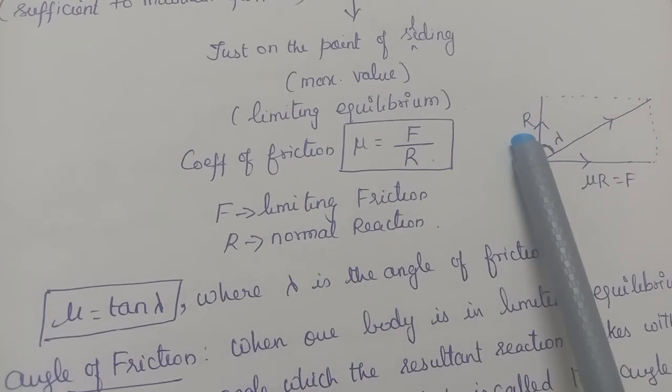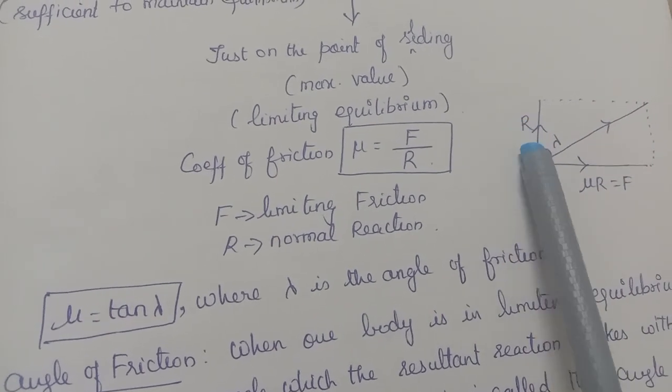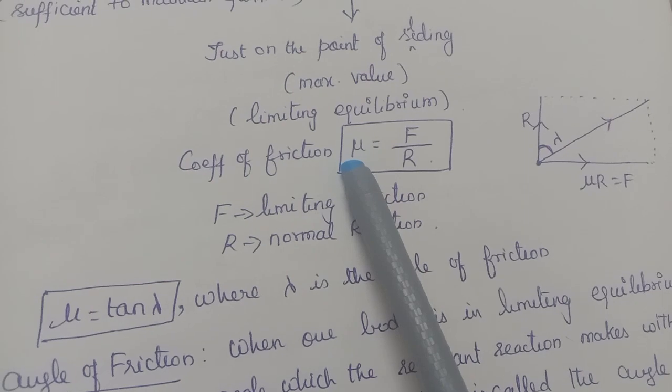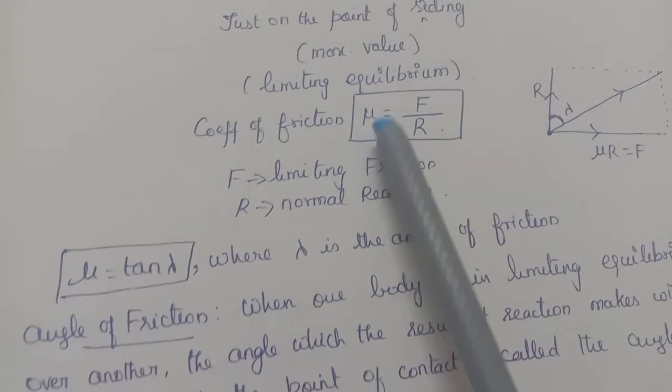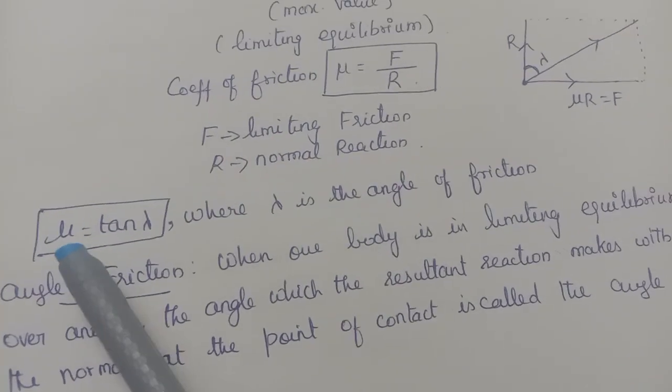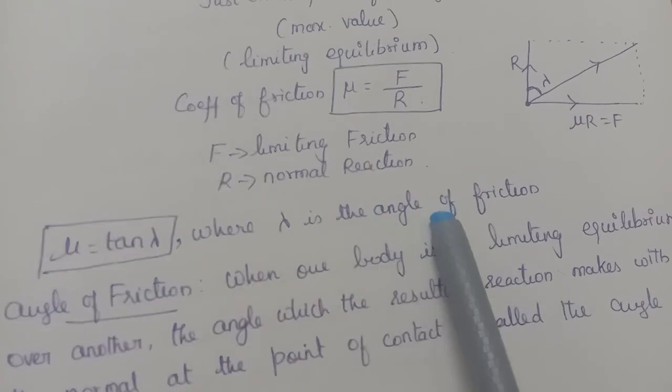The ratio between the friction and the normal reaction in limiting equilibrium. In that particular case the coefficient mu is equal to F by R. This is called the coefficient of friction. Otherwise we can say mu is equal to tan lambda. What is this lambda? It is the angle of friction.